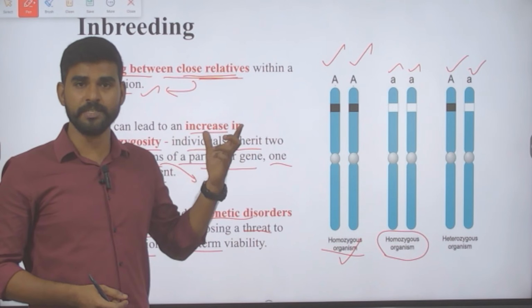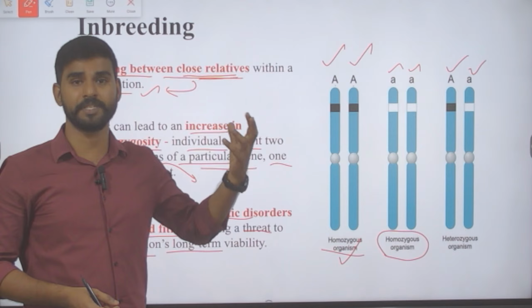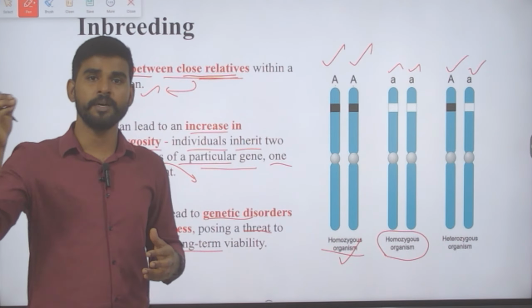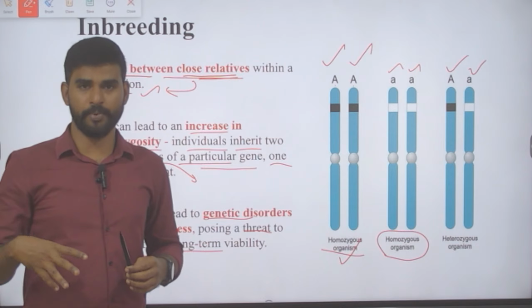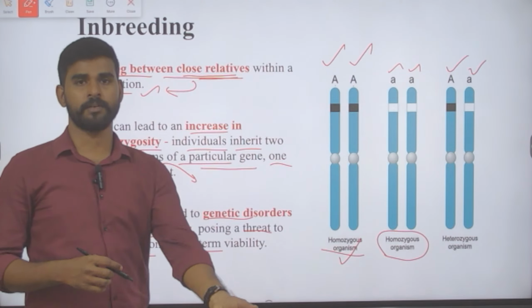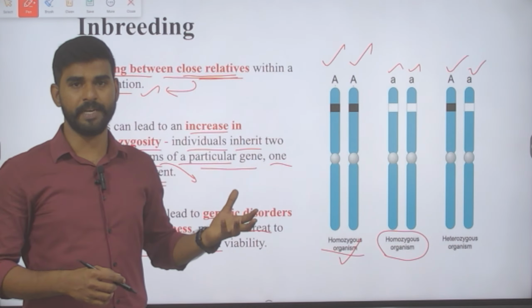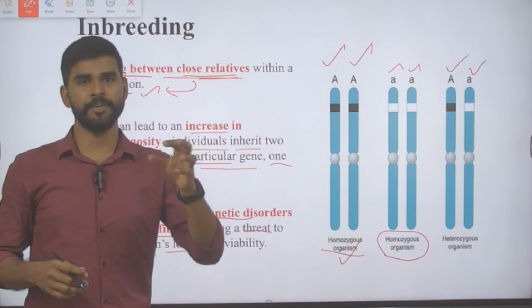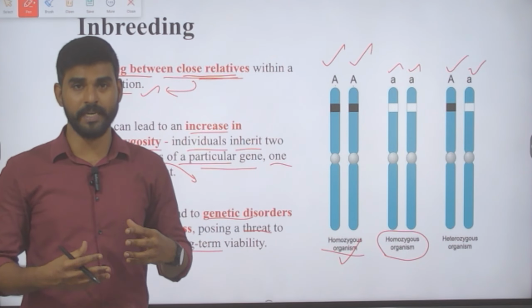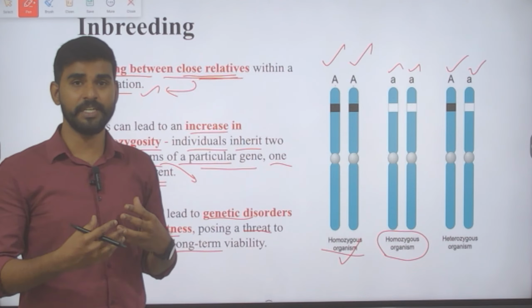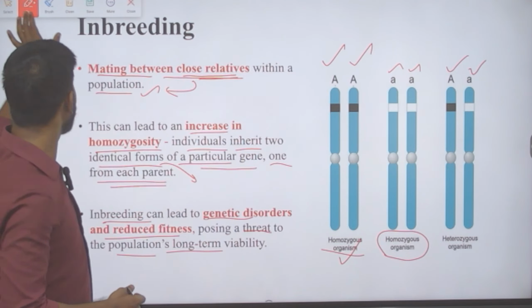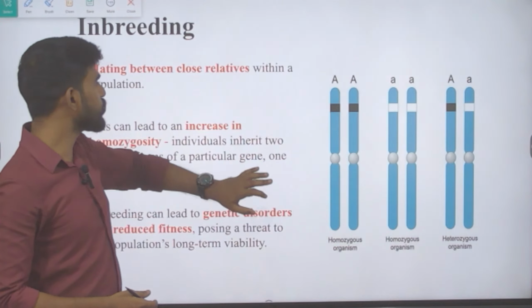So this is the reason why we are going for genetic rescue, to avoid inbreeding. That is, we introduce species from a different population into another population for breeding purposes. So a healthy species from one population will be introduced into another population for breeding. This process is called genetic rescue, and that is there to avoid this inbreeding. I hope this is clear.